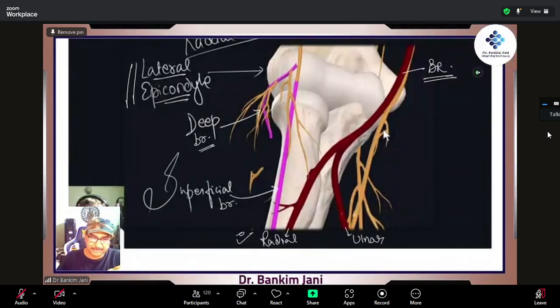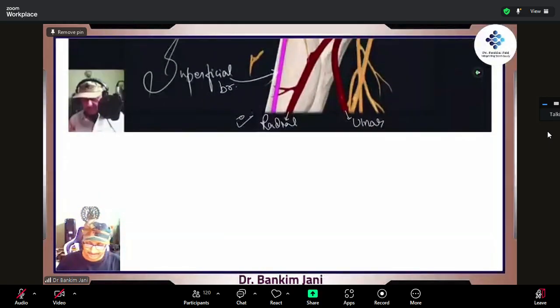The ulnar pulse can be taken, yes, but when you try to take the pulse, that artery itself sinks down, so we don't appreciate the pulse properly, right? So that's the radial pulse.